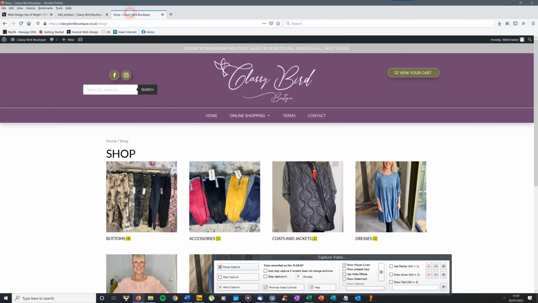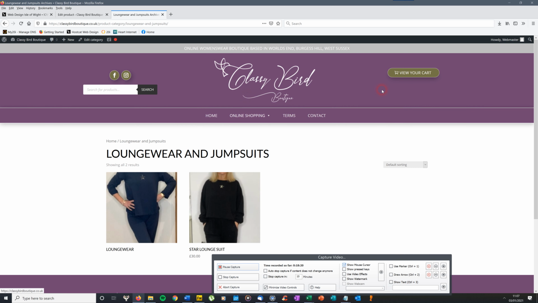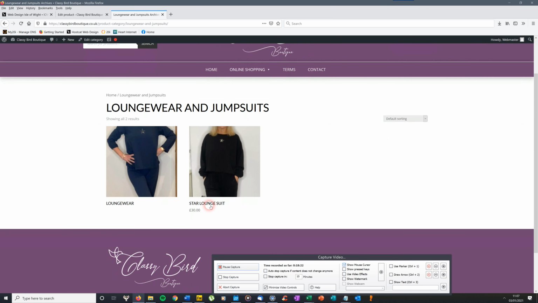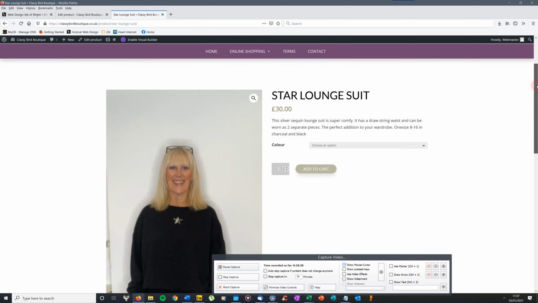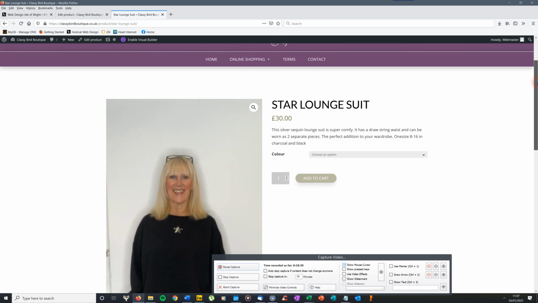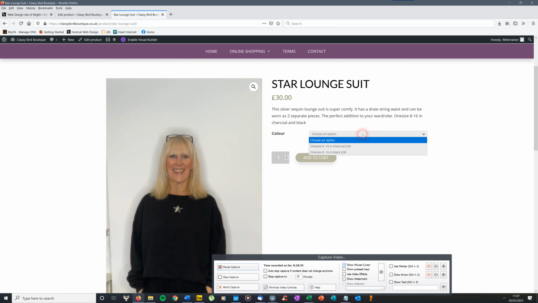Okay, let's just make sure it's there. So go to the front of the site, refresh the screen, loungewear and jumpsuits, and it's the Star Lounge suit. Click on that, and you'll see where this is different from the simple product is you've got the two variations.